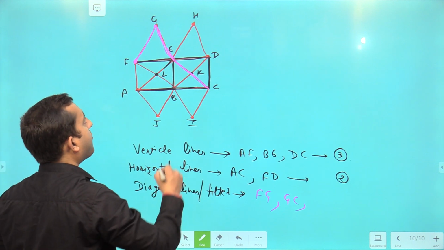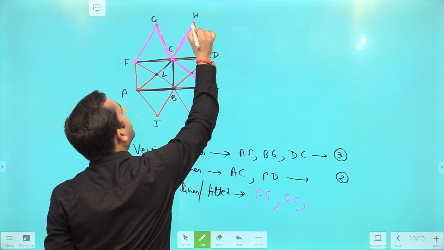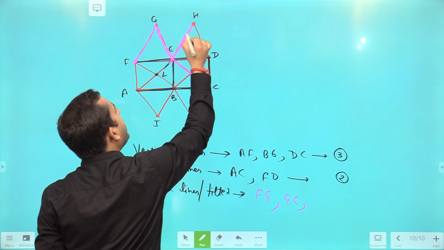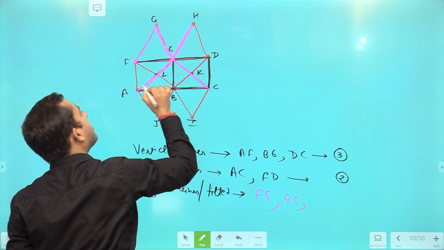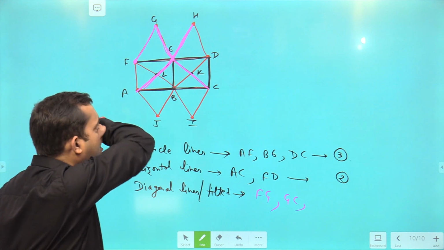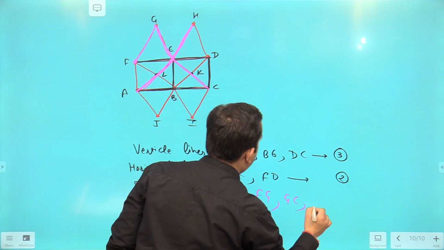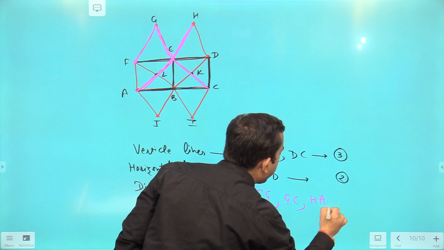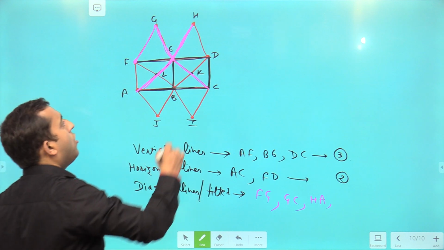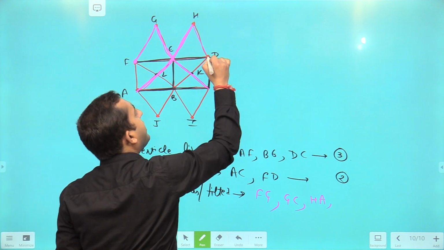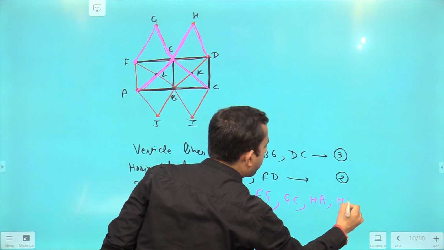After it, next you can see HE, or you can say HELA. This will be a straight line because there is no end point in between. So I can say HA is the third diagonal line. After it, HD. HD is again a line.